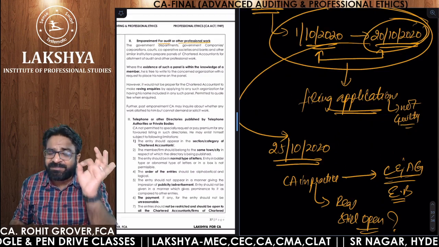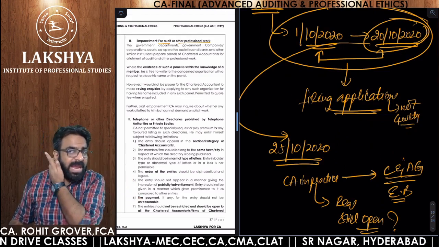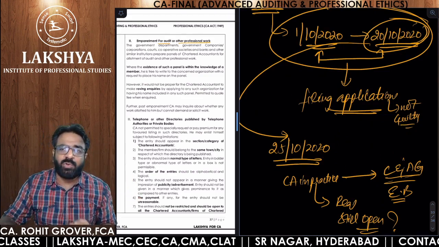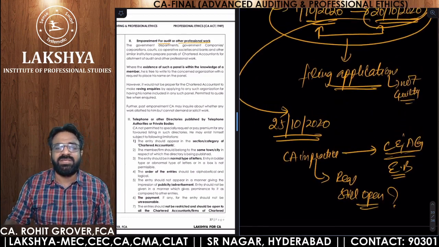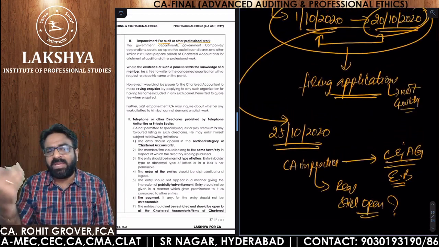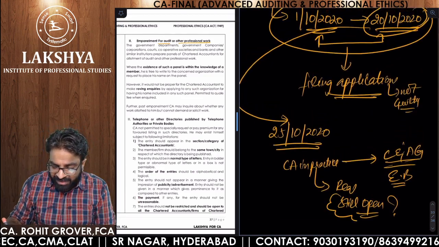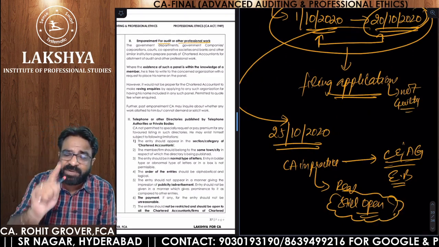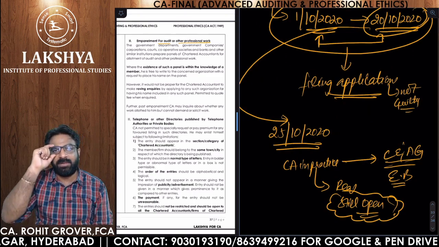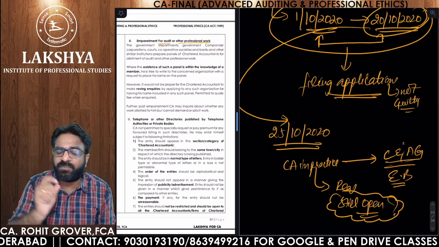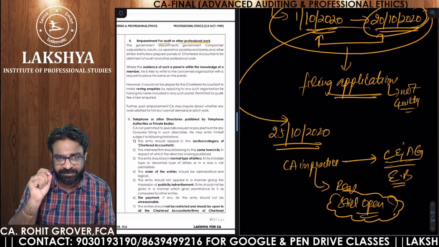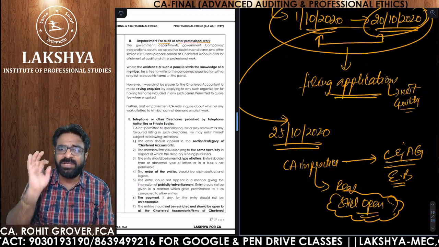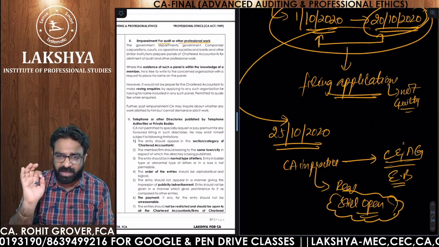It means you are desperately looking for the empanelment, and you already know that 20th October was the last date. Still, on the 25th October, you are making an application and asking as if you don't have the knowledge. That shows your desperation to have the empanelment, your desperation to have a profession. In such cases, you will be guilty of professional misconduct. Are you getting the point?